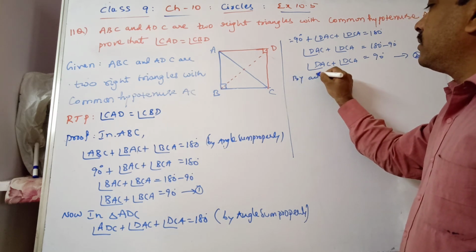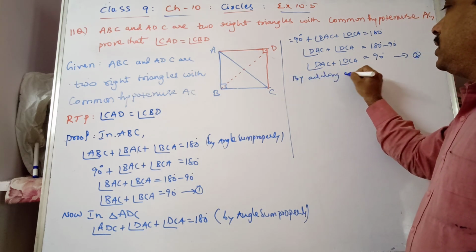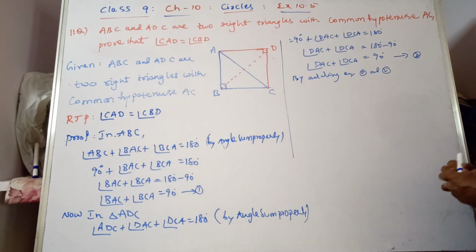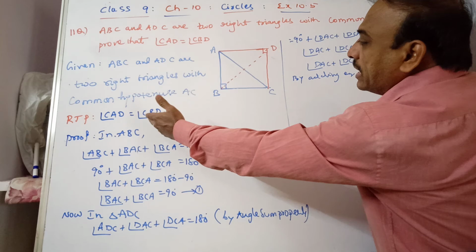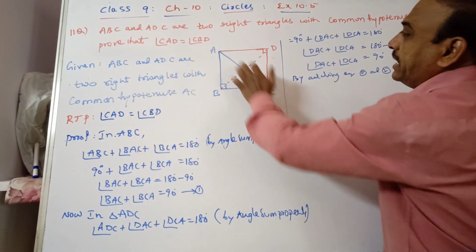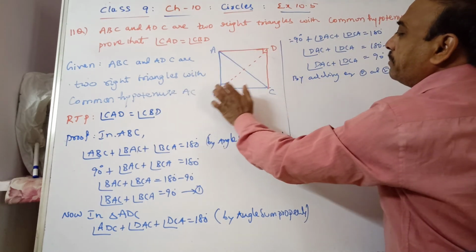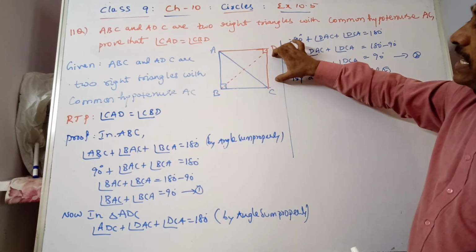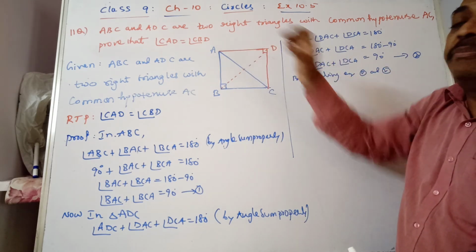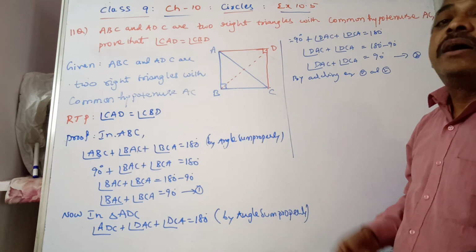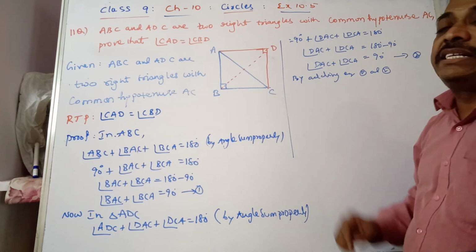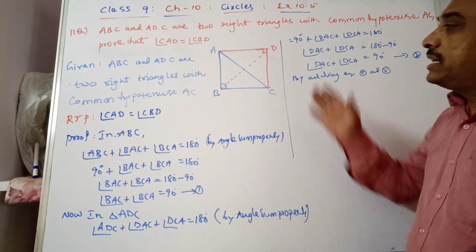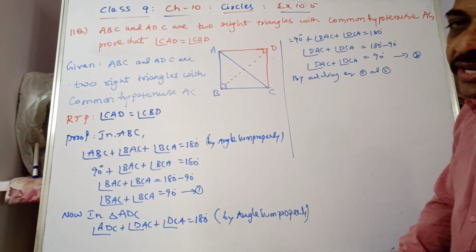Adding equation 1 and equation 2. And one more thing: when we are proving CAD and CBD equal, they are angles on a segment, but where is the circle? So first we are proving that ABCD is cyclic, then we can prove that the angles are equal. That's what we are proving.